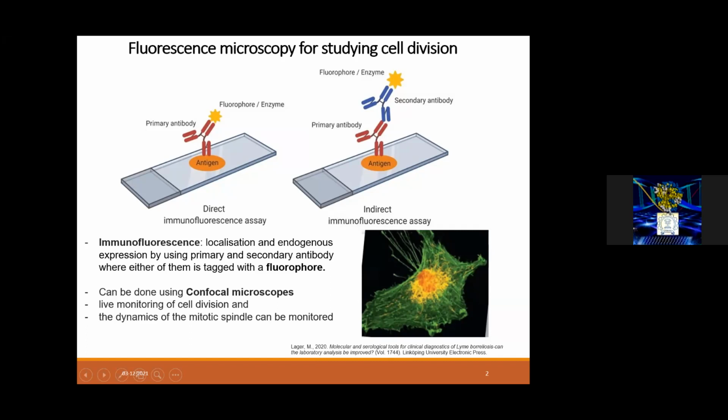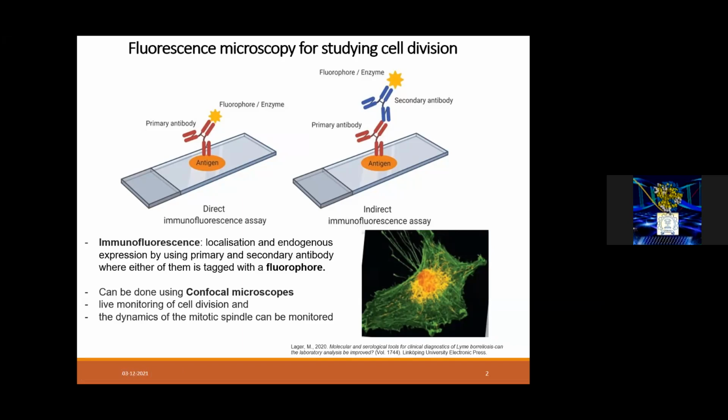So that means directly or indirectly, we are linking the fluorophores to the cellular component, and then that is visualized under the microscope. One of the microscopy techniques that is used for this is the confocal microscope. And using these techniques, we can monitor the cells and their components, we can visualize them, we can understand